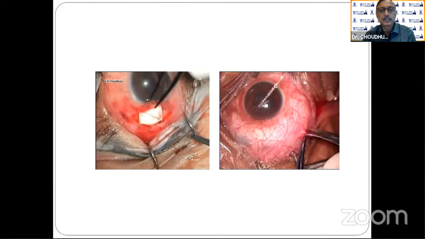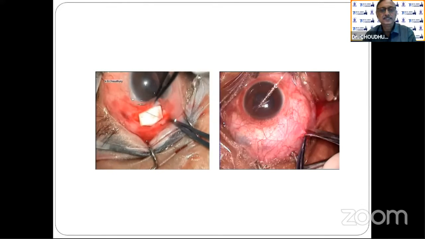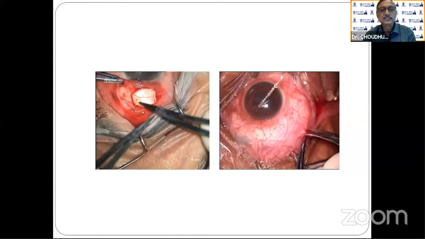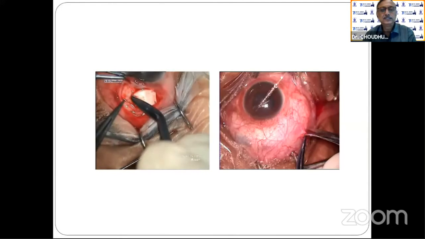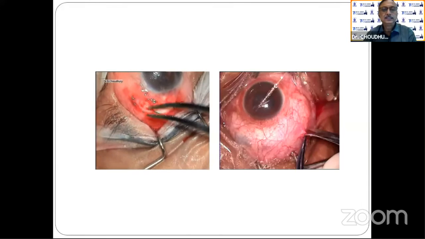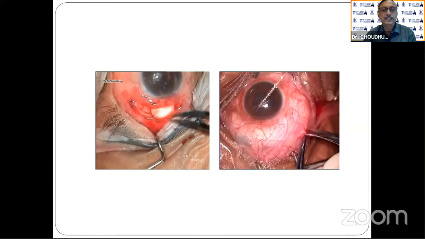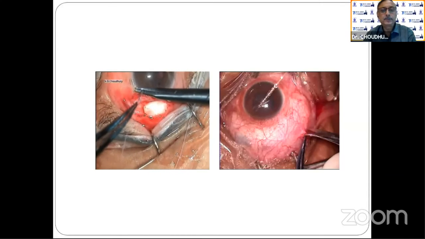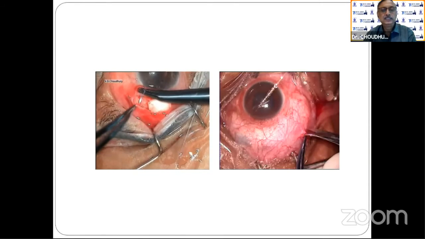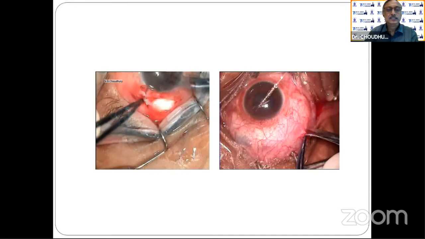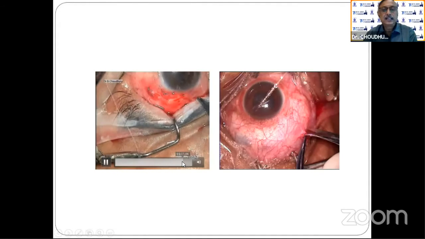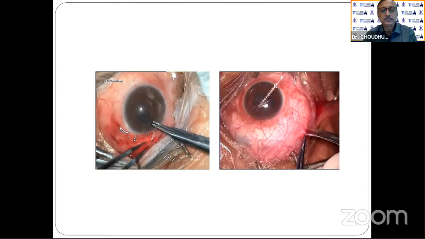I'll take a little more time; there is lots of time. The sclera has been fixed. And then we have to stitch both Tenons with interrupted sutures, and the conjunctiva with a continuous suture.